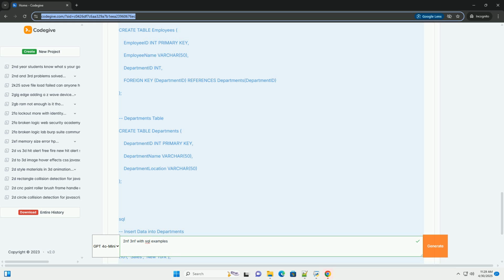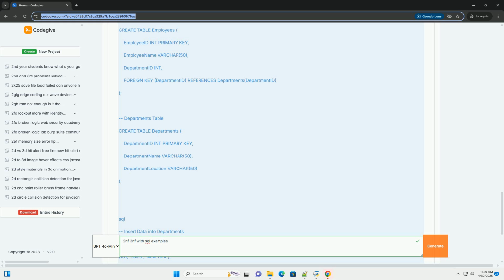Solution: decompose into 3NF tables. We'll split the employees table into 2 tables. 1. Employees, which stores employee information and the department they belong to. 2. Departments, which stores department information. SQL code for the new tables. Populating the tables, example data.